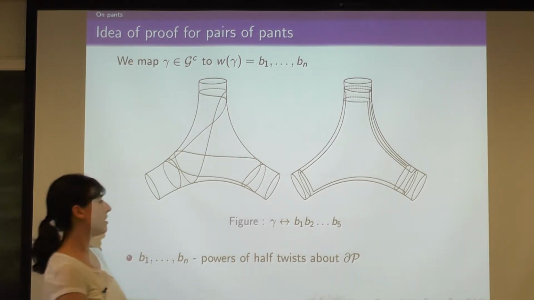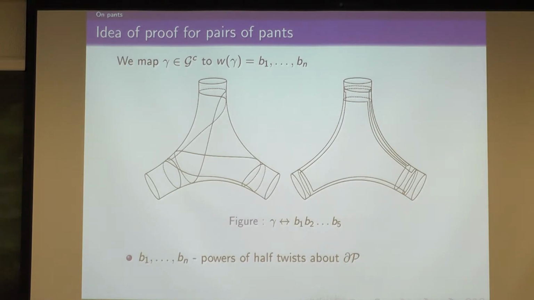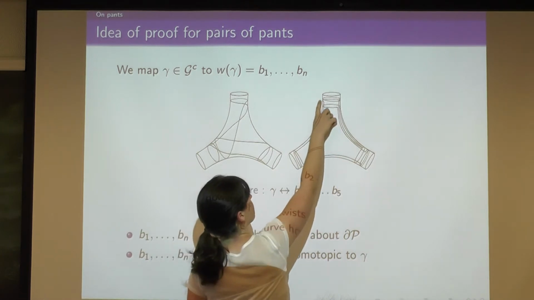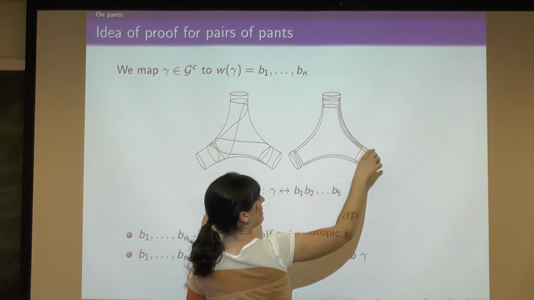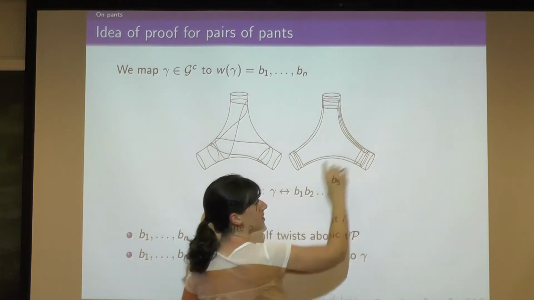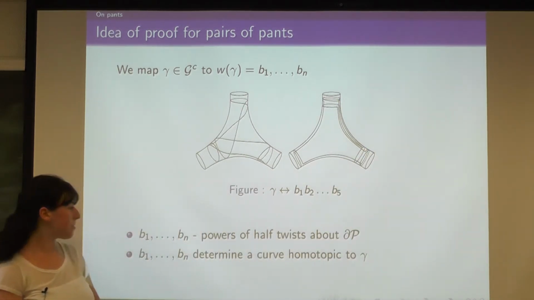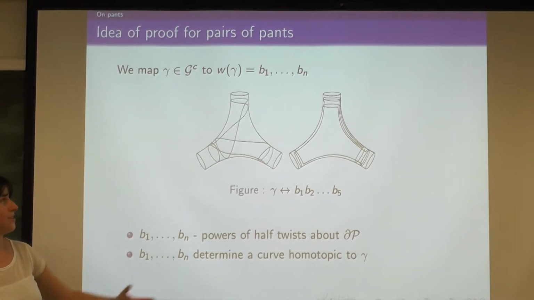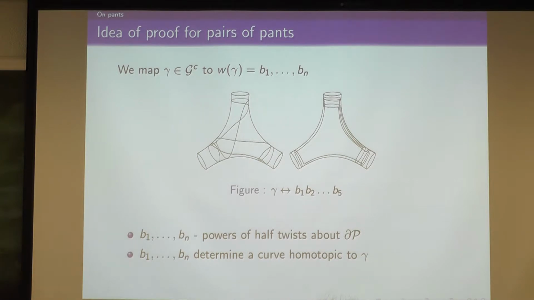Okay? And then notice that the sequence actually determines a curve that's homotopic to gamma. Because here, let's say I do 3, I think that's 3 half twists, and then the next one starts here. There's only one way I can really go to join them. So the sequence of powers of half twists around the boundaries determines a curve homotopic to gamma. And so, in fact, this map is 1-to-1. So to get an upper bound on the number of geodesics, you just have to get an upper bound on the number of these words.